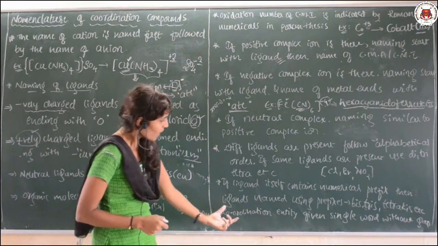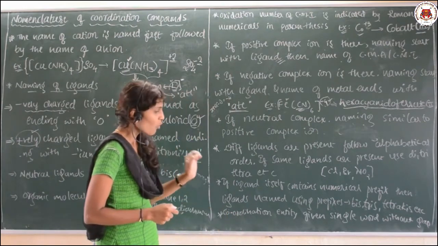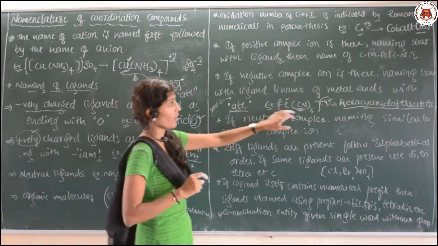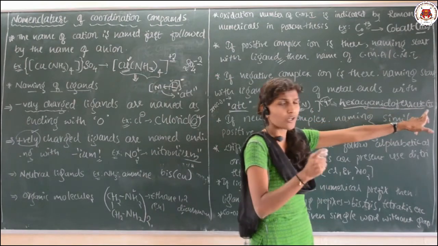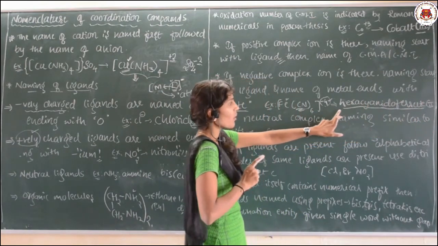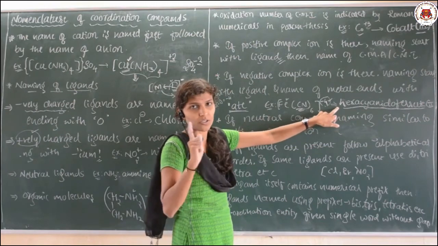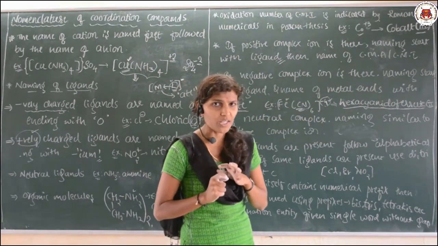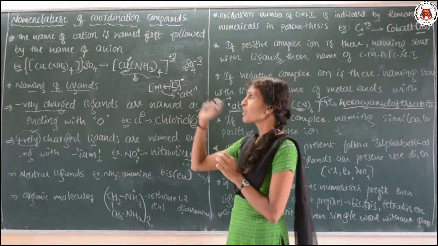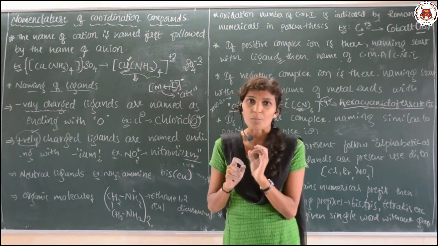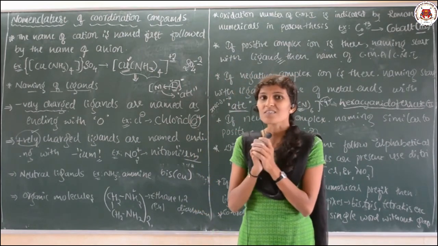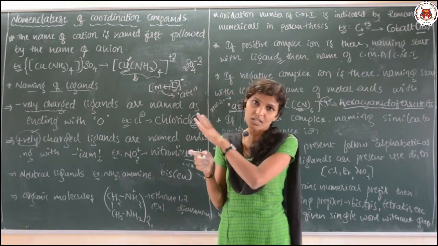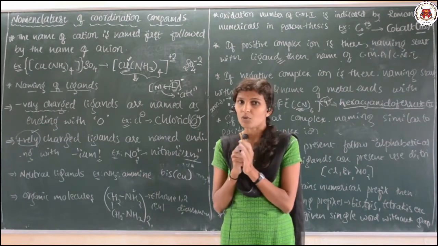Okay, and the last point is the coordination entity is given in a single word without any gap. See here, I have written without any gap, don't give any gap, and always the naming should start with the small letter, not the capital letter. Okay, so all these are the rules which are very important while naming the coordination compounds. So we will discuss certain examples, so you can understand these rules perfectly while solving the examples.